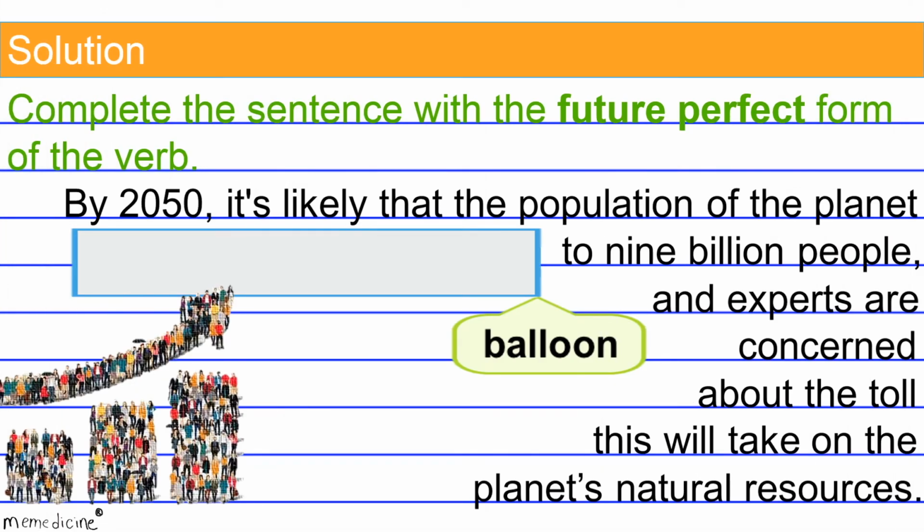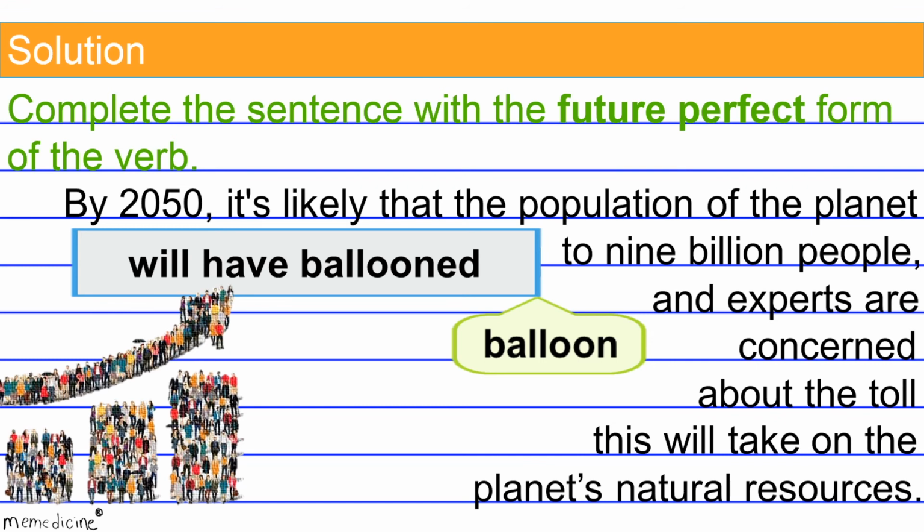All right, back to the original question, now for the solution. Again, the future perfect tense tells about something that will have happened by a certain point in time in the future. It uses the future tense form of the helping verb to have, which is will have, and the past participle of the main verb. According to this rule, will have ballooned is the future perfect tense of balloon.